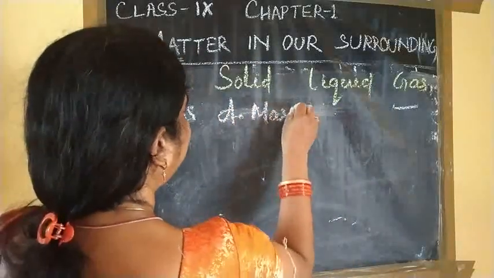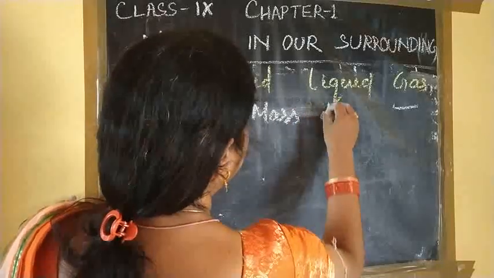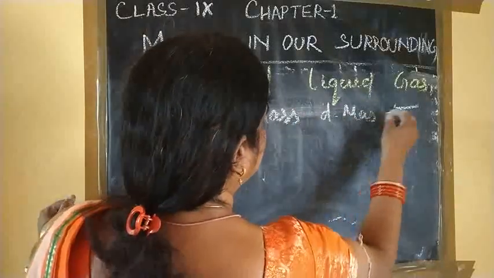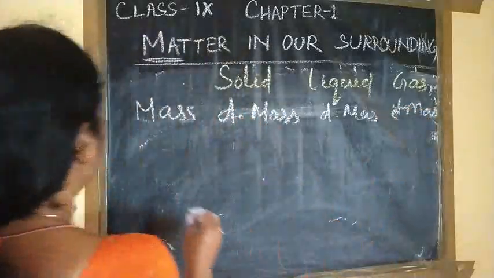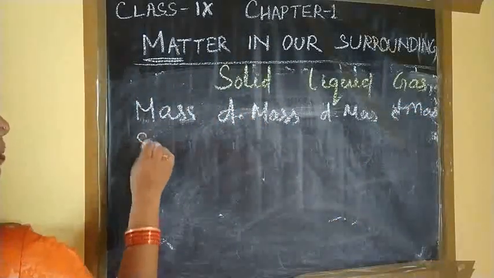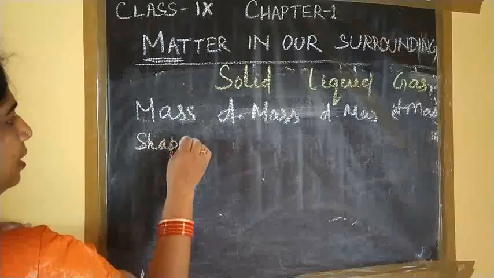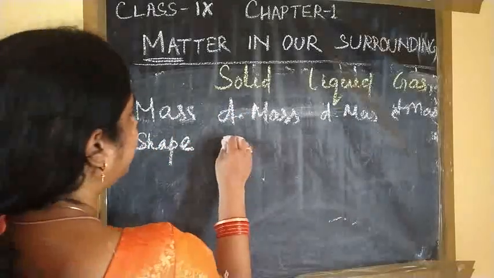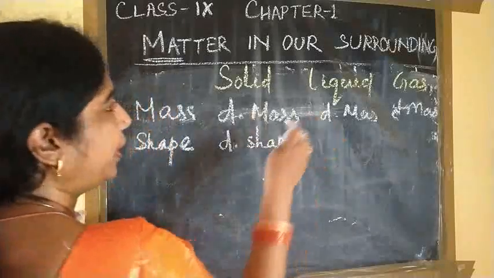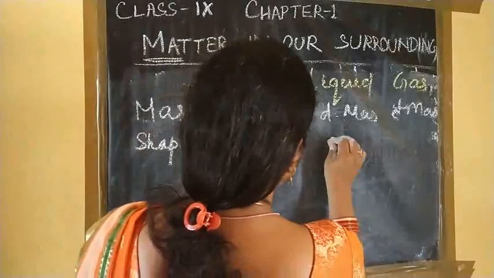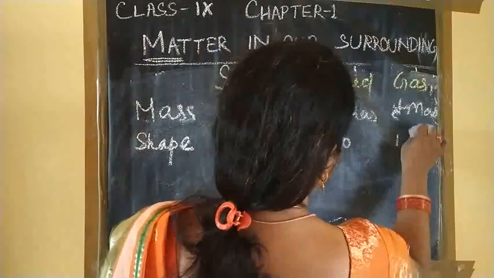For definite, I am writing D. Regarding shape, solid has definite shape, but liquid and gas do not have a definite shape.